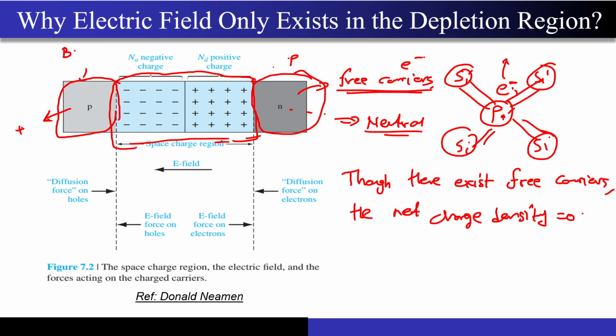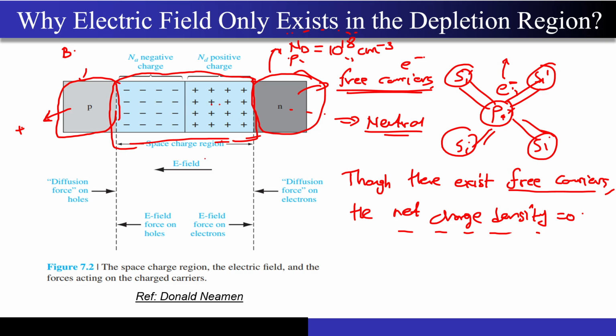So even if I'm doping, let's say this is an n region, with a concentration of 10 to the power 18 per centimeter cube, each phosphorus atom will contribute one electron. So though there will exist 10 to the power 18 electrons over here, correct? This is what the first part means. Though there exist free carriers, that is these free electrons, the net charge density is 0. Why? Because corresponding to all these electrons there exists a proton.